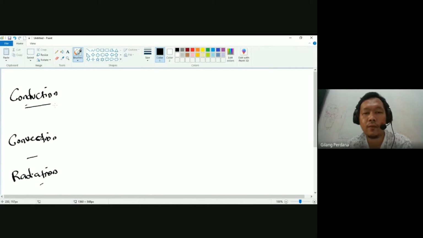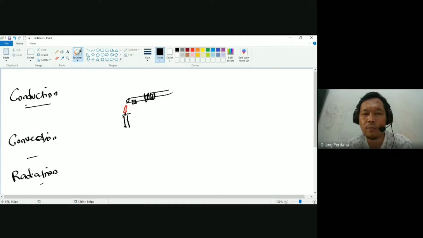If you have a burning candle and you hold a metal rod by your hand, by the time you heat it up again and again, your hand will feel hot, even though you are not directly touching the fire. So what actually happened to the metal rod?